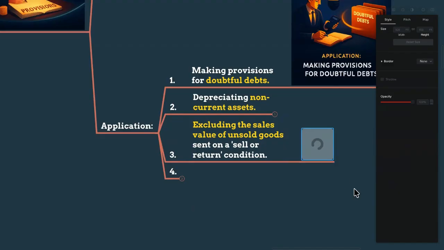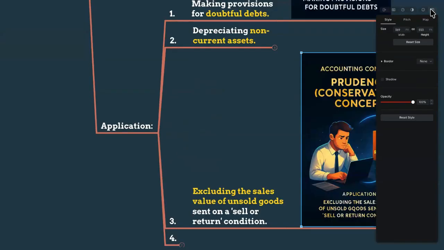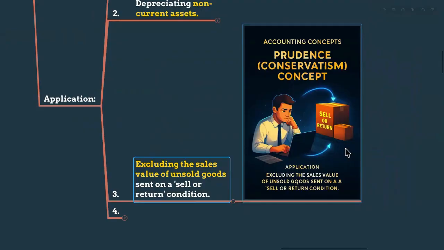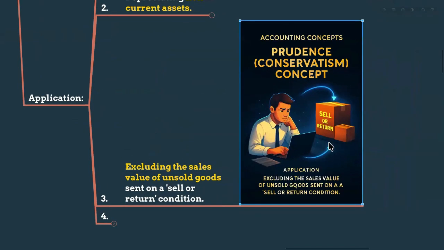It means, my dear, sometimes in our business, we will sell to some agents on a sell or return basis. It means what? We are not actually selling our goods to them. We are just changing the location of the goods to another warehouse, another agent. But still, the owner of the goods is the same company that is issuing them, right? When the particular agent is selling to outside people only, we can record that as sales revenue is recognized. So it's prudent, right?